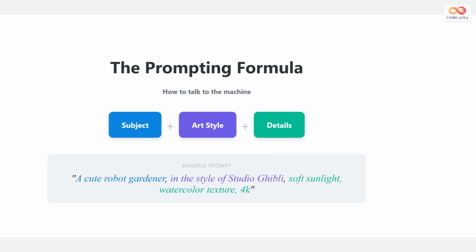Getting good results is about speaking the language. A good formula to remember is subject, plus art style, plus details. Be specific about lighting, texture, and mood to guide the AI toward your vision.